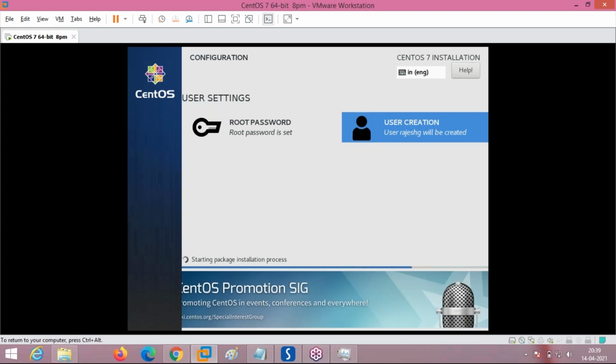Apart from that, recording is also going on in the background, so the system is slow. Otherwise, without the recording and all, it only takes 15 or 20 minutes to install the operating system in my system. Let the package installation start, then I will show you the remaining part of Linux.